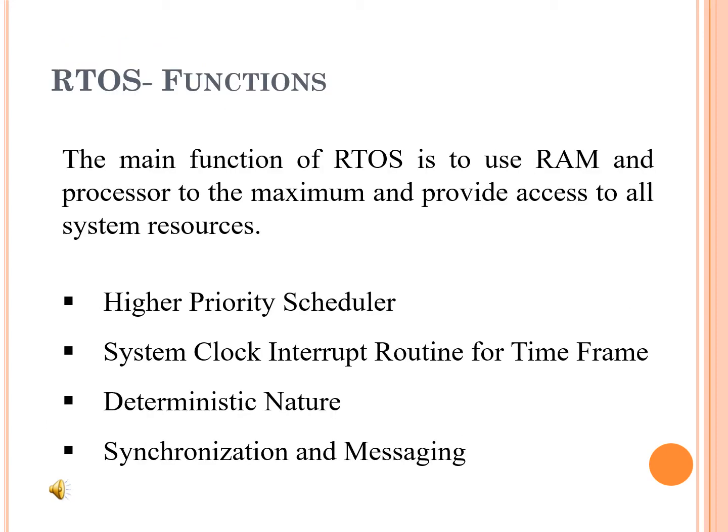Next, functions of real-time operating system. The prime function of RTOS is to provide better management of RAM and processor, as well as access to all the system resources. One of the main functions is the higher priority scheduler. Real-time operating system contains priorities for executing every task. This scheduler in particular helps to activate any process which has higher priority.